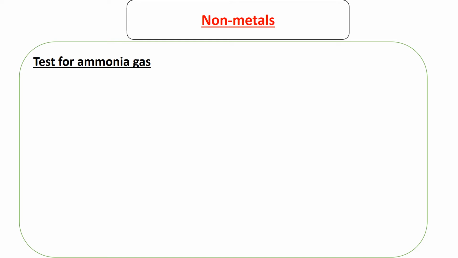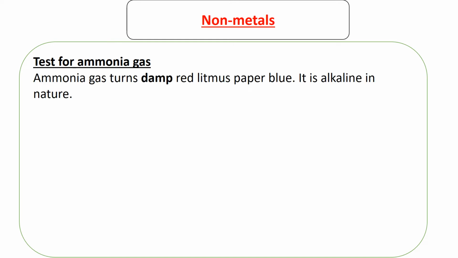How do we test for ammonia gas? So the basic test for ammonia gas is it turns damp red litmus paper blue, because it is alkaline in nature, like I said. Now go to the final part, industrial preparation of ammonia.